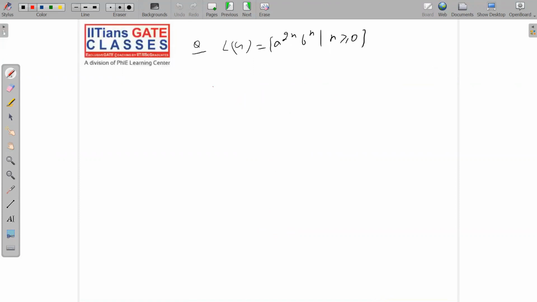A power 2 and b power n. Again, very simple. So please pause the video and make the grammar yourself. So, aaSb. I hope you have guessed it right. Why is this right? This is homework for you. Please try to play with it. Take some strings and so on.